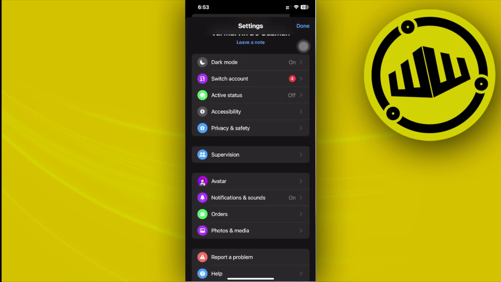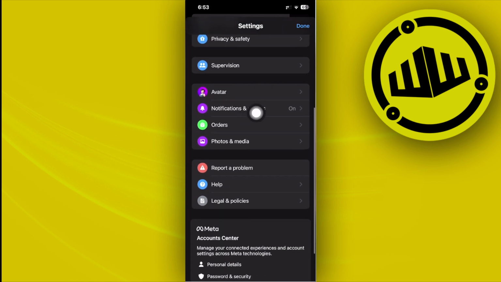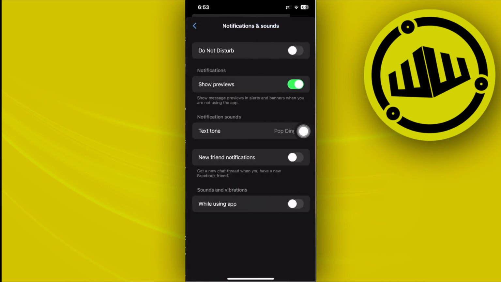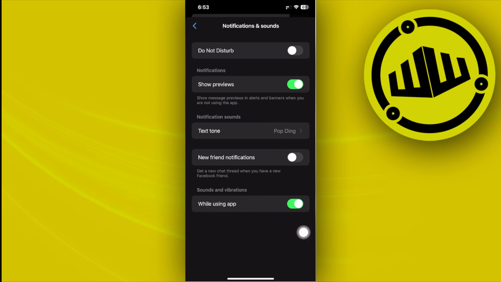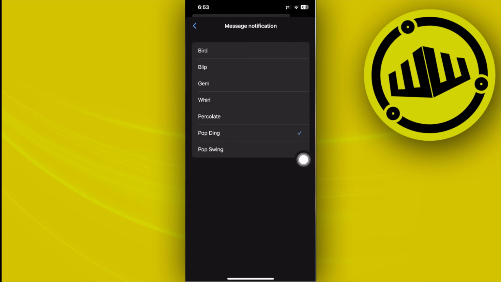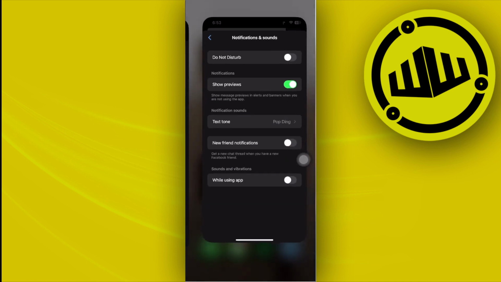That should be located somewhere here. As you see, we do have an option to change our account, active status, and a lot of different stuff. Under here, our notifications and sounds, I want you to tap on this. Now, if you were experiencing some issues with this, you basically need to have this turned on. You will have the option to turn off the sounds and vibrations and set it to only while using the app, or you could also change the notification sounds right here to whatever one you prefer.